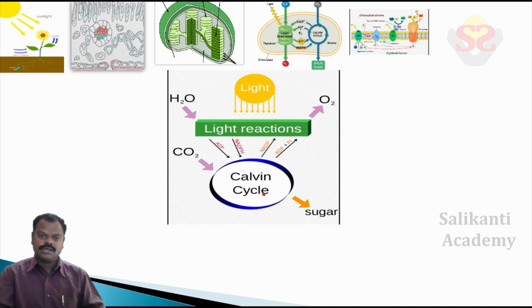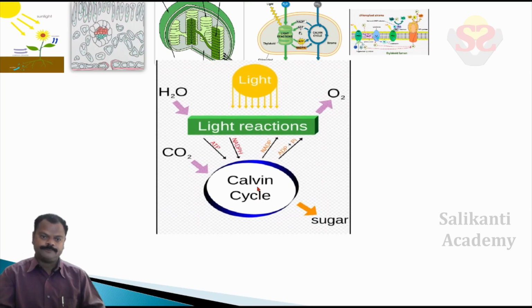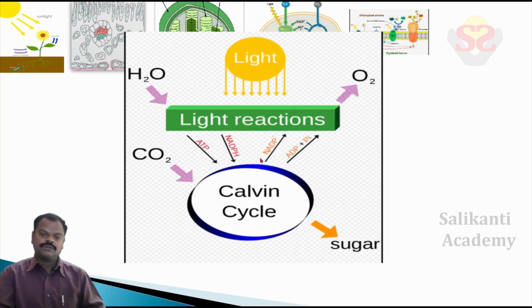For this reaction, a number of enzymatic continuous sequential reactions take place. During this reaction, carbon dioxide is reduced to sugar. For this reaction, energy is utilized from NADPH and ATP. These circular reactions were discovered by Calvin. So, for his work, the cycle is also called the Calvin cycle.